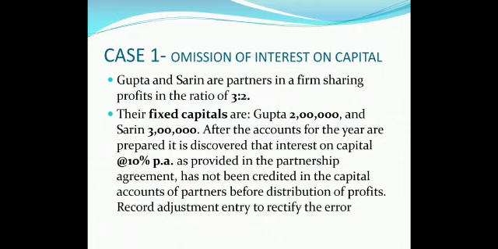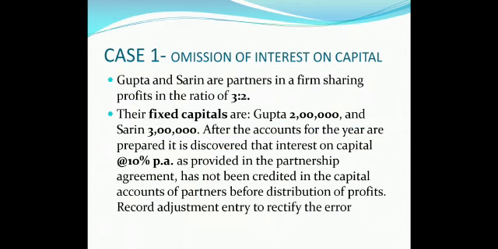Their fixed capitals are Gupta 2 lakh and Sareen 3 lakh. Note the point that they are having fixed capital. So whatever adjustment we have to do, we'll be doing it by using current accounts of the partners. That rule you all must remember.